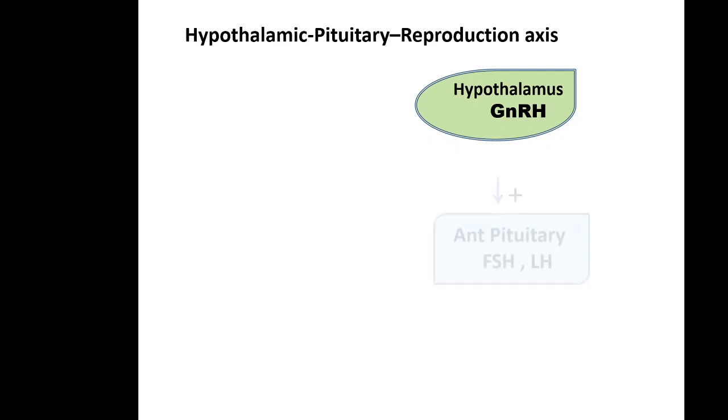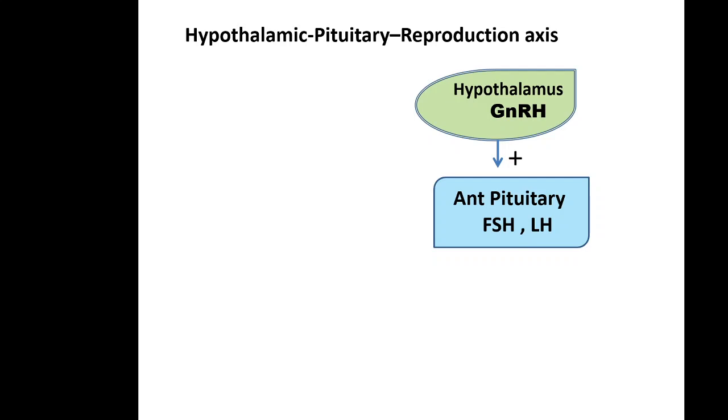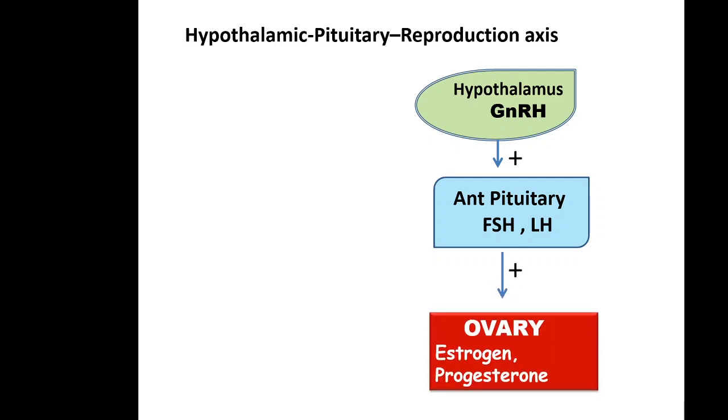This GnRH will stimulate release of FSH and LH from anterior pituitary. These FSH and LH stimulate ovaries to form estrogen and progesterone. So this is the hypothalamus pituitary reproduction axis.